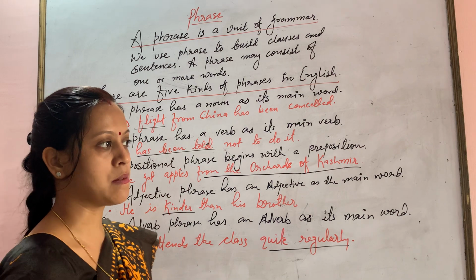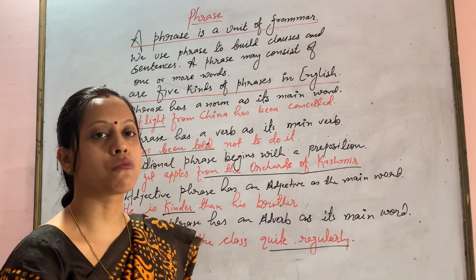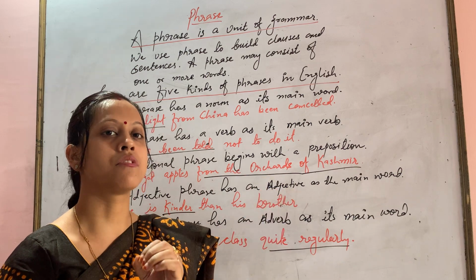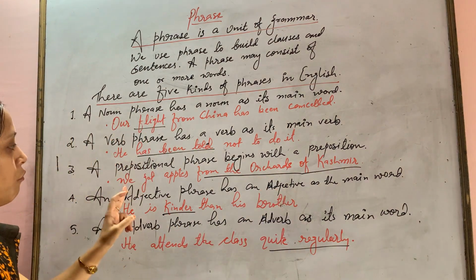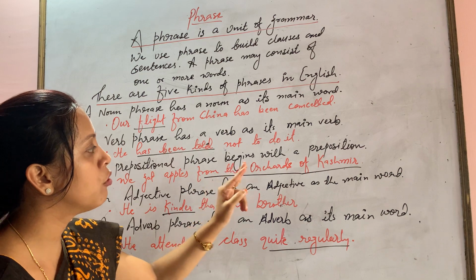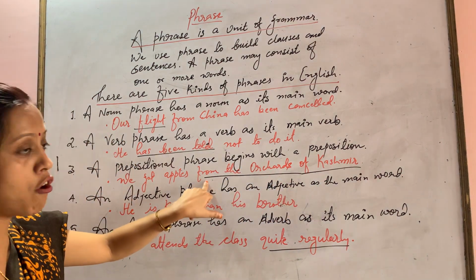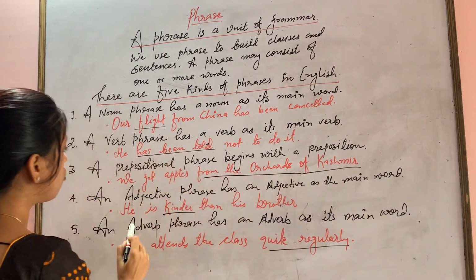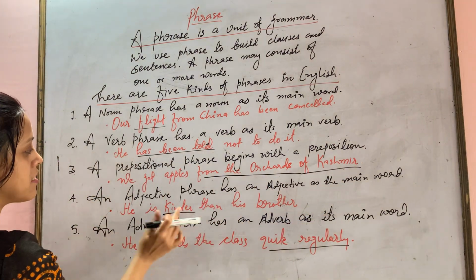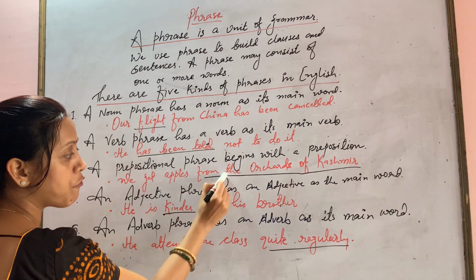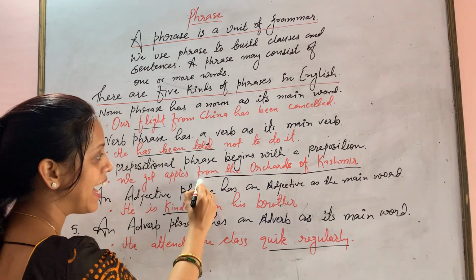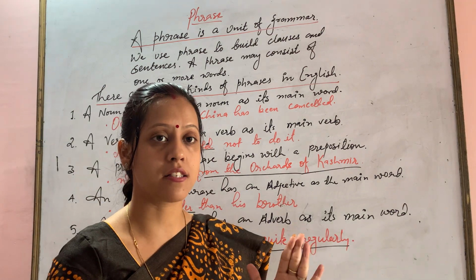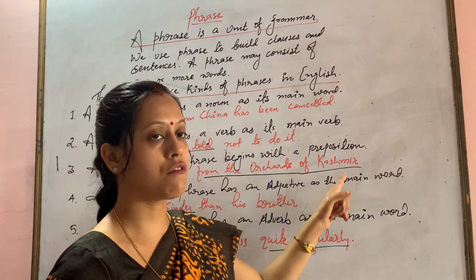Moving on to the next, a prepositional phrase begins with a preposition. In a sentence, how will you be able to make out that it is a prepositional phrase? It will begin from the preposition itself. Like, we got apples from the orchards of Kashmir. From here is a preposition and the phrase ends at Kashmir. So it is a prepositional phrase. We got apples, from. It has begun from here and it comes to from the orchards of Kashmir, which is a complete phrase.